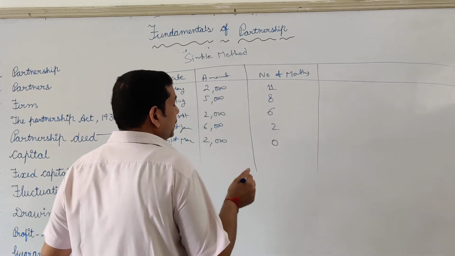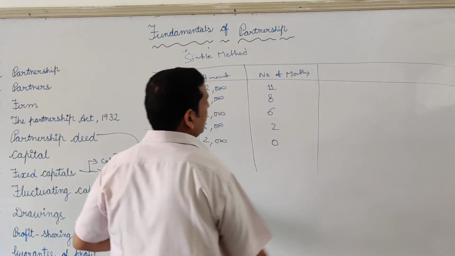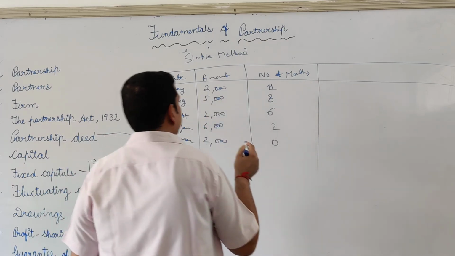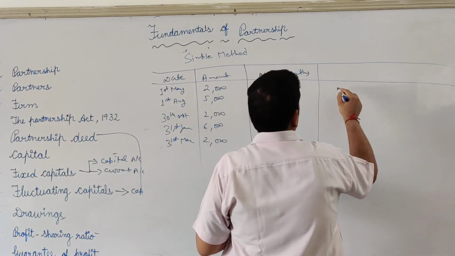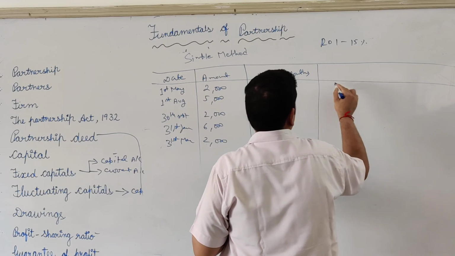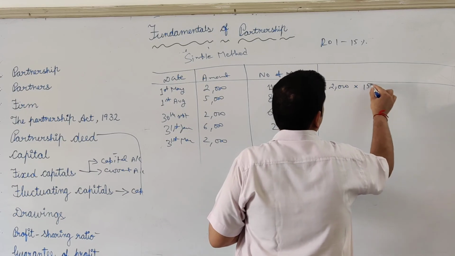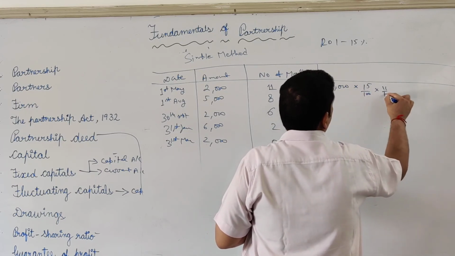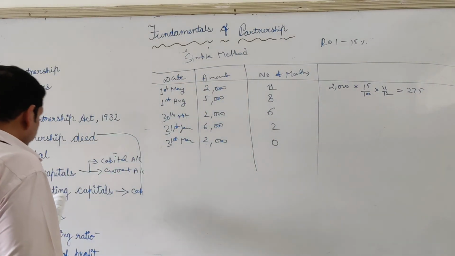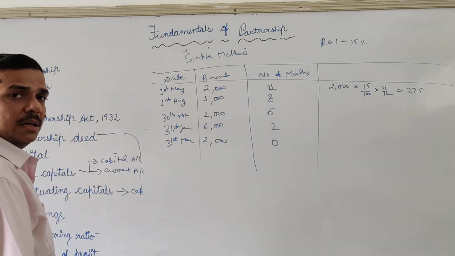Clear? Now in the simple method you have to calculate the interest 5 times. See how the first entry is calculated, if the rate of interest is 15%. 2000 into 15 upon 100 into 11 by 12. So interest will come to 275. In this way it is calculated. So you have to calculate this 5 times. So it's a very problematic thing.